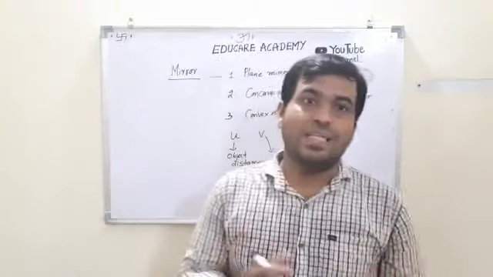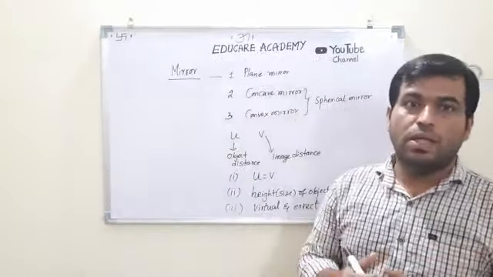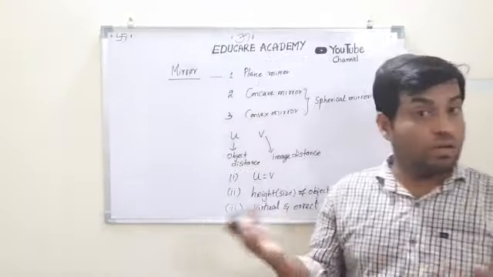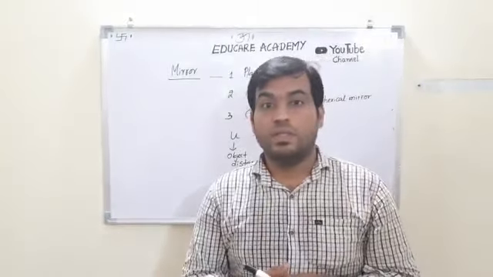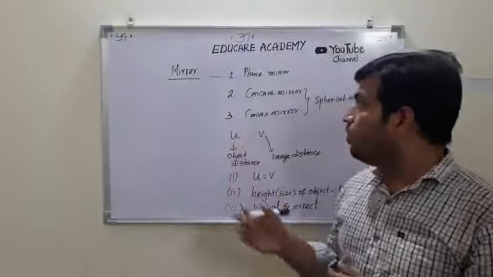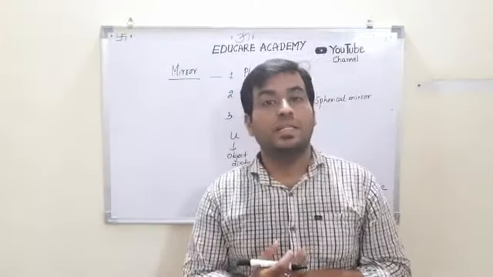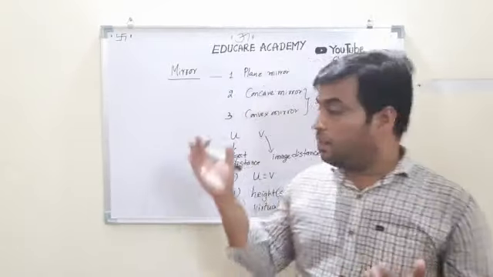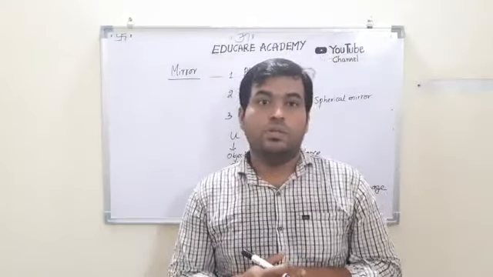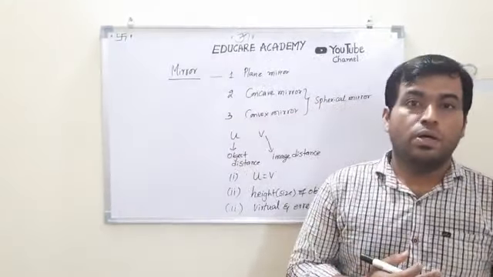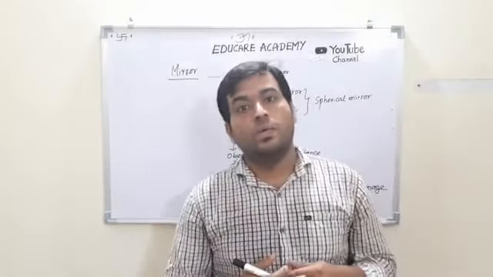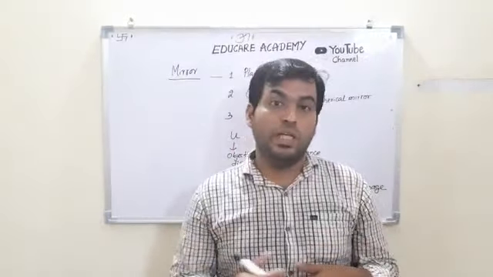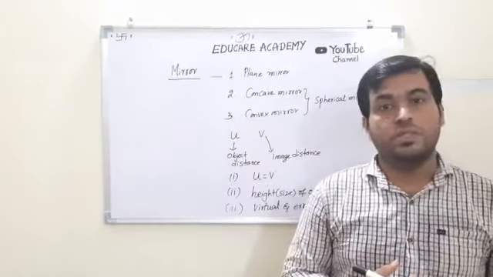So in this class we have learnt about some concepts of light, reflection, what is reflection, laws of reflection, of course very important for CBSE and ICSE as well, and also the different types of mirror. In that we have learned how the image formation happens in the plane mirror and what the properties of plane mirror are. So in my next lecture video I am going to tell you about concave mirror and convex mirror properties and the image formations for different object positions, all this.